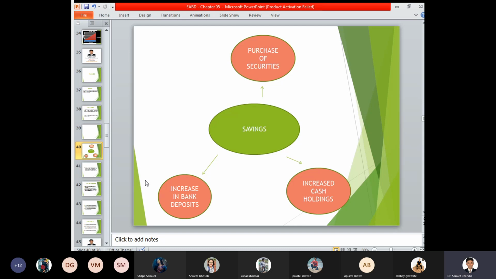So in this case, you can invest in certain goods and services or articles, wherein it can provide or generate a certain rate of return after a certain point of time. So here we have to understand which part of savings you're looking for, whether you want to invest in a returnable investment or a non-returnable investment, or a long-term or a short-term investment, or you just want to increase your cash holding.